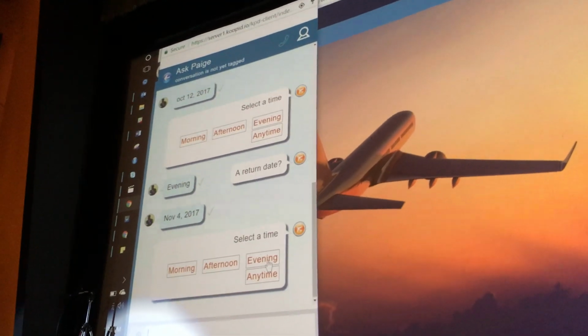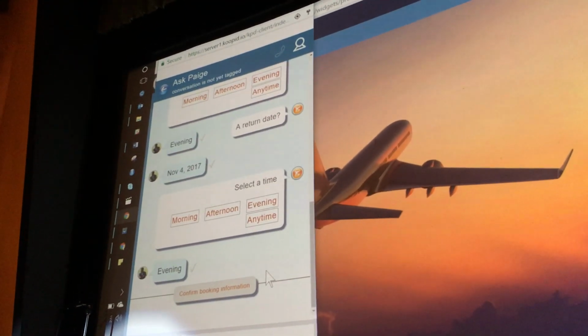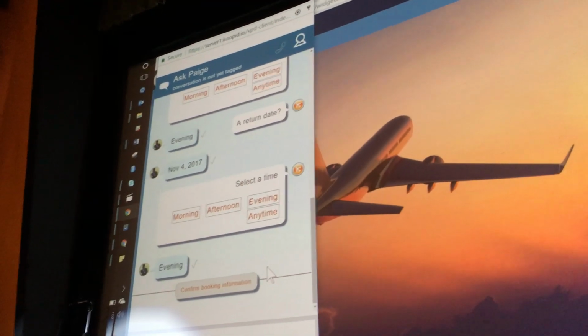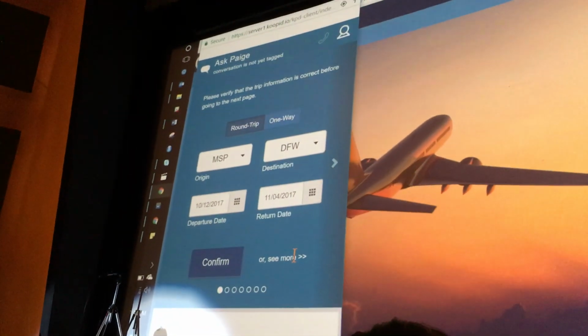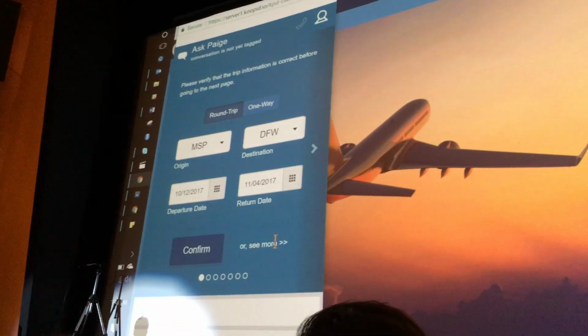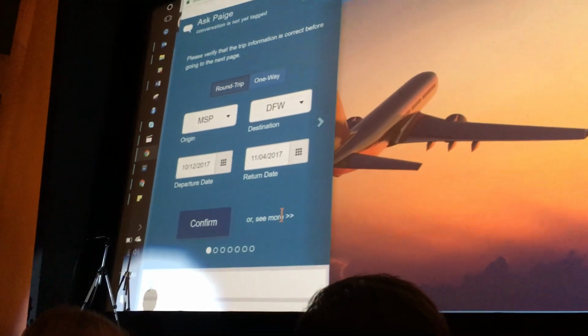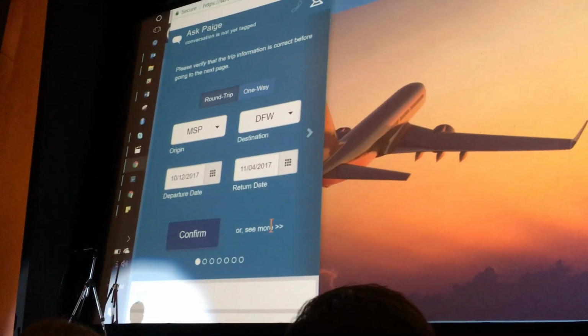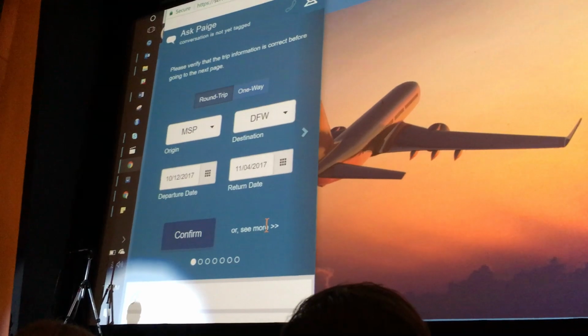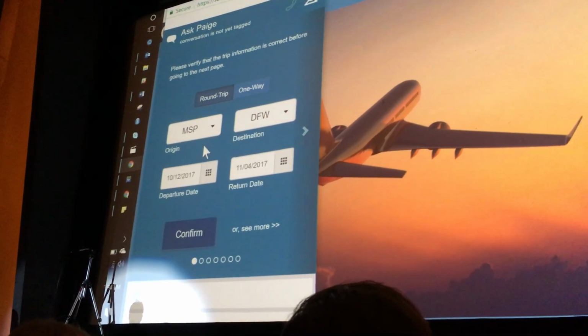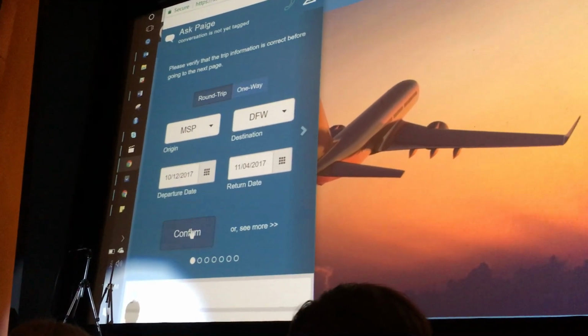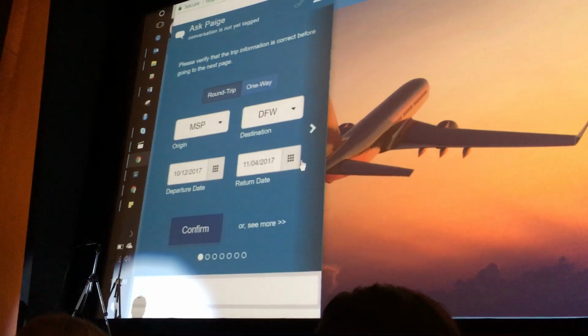And again, the time of day. Once we're done with that, the application will ask you to confirm your booking, and it will allow you to edit the data that you entered. It also recognizes the source and destination airport codes as well. So I can go ahead and confirm the data that I entered,